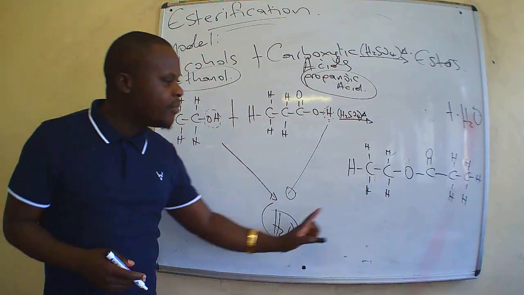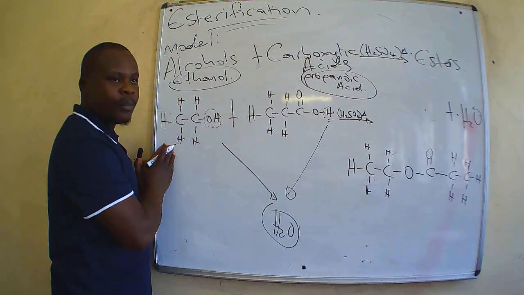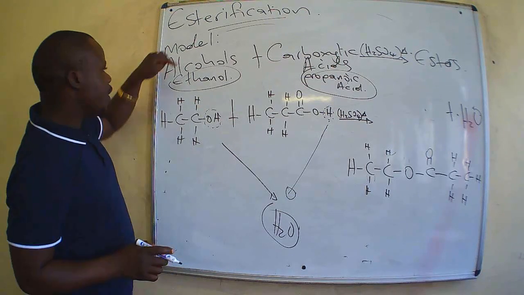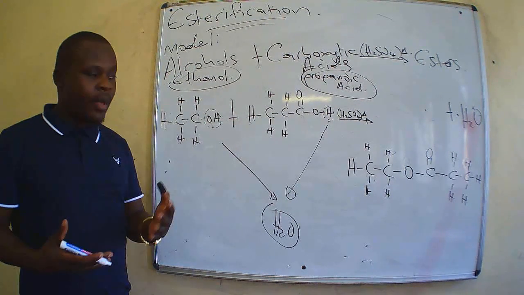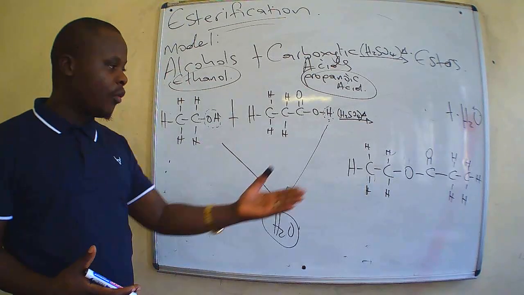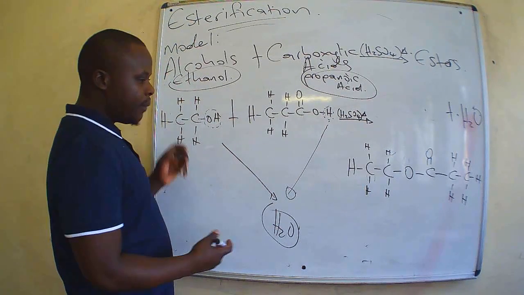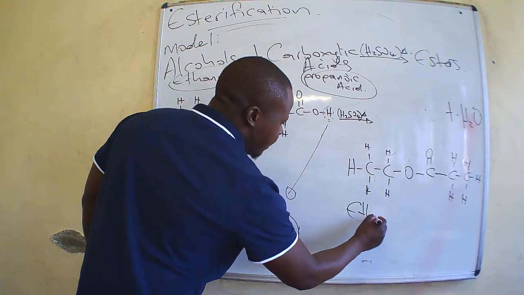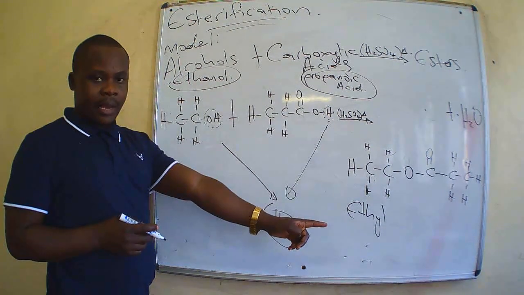So to name this ester, we need to count number of carbon atoms from the alcohol. The alcohol, ethanol, provided 2 atoms. So therefore, that forms the prefix of the name of the ester. So 2 atoms of carbon, that becomes an ethyl. 2 carbons and ethyl.